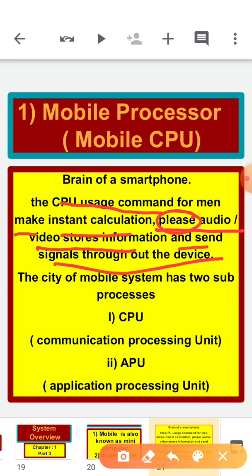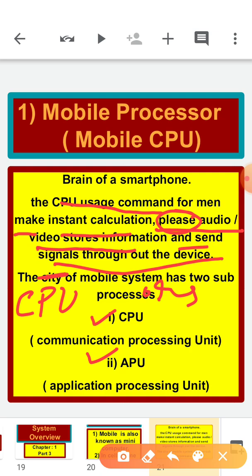So this CPU of the mobile system has two processors. The first processor is CPU and the second is APU. Now this mobile processor has two sub-processors.